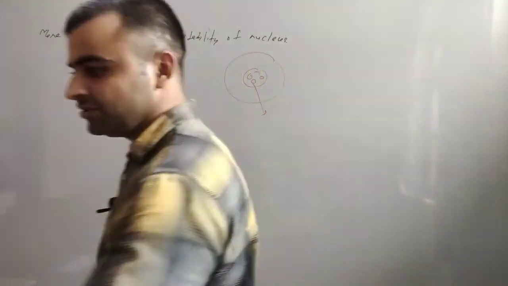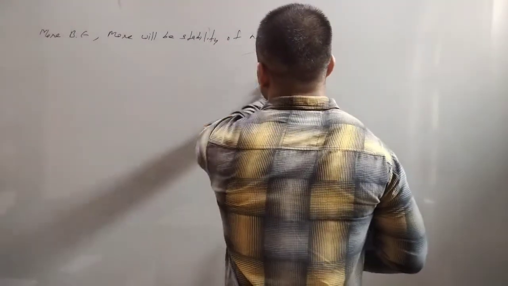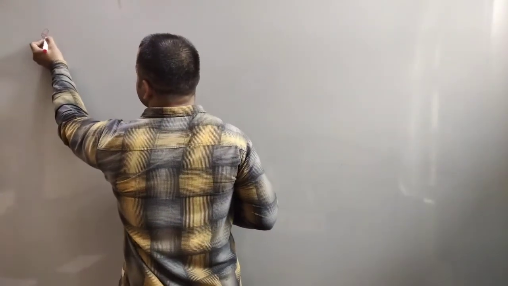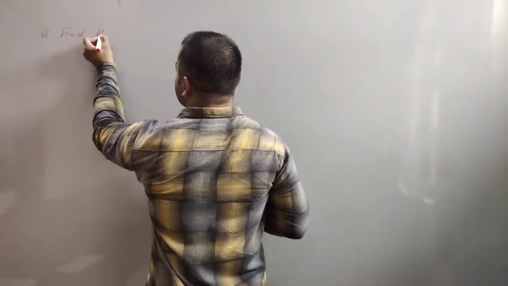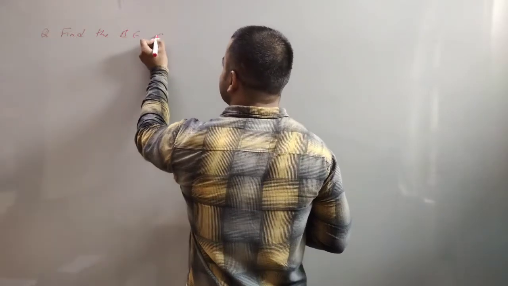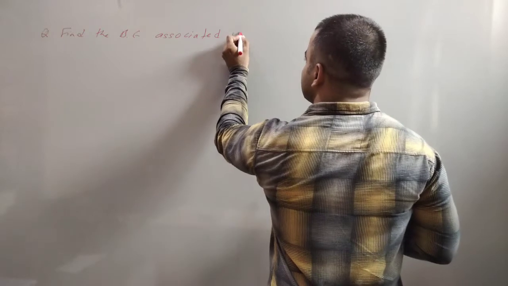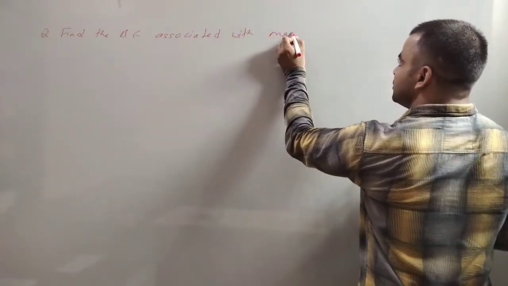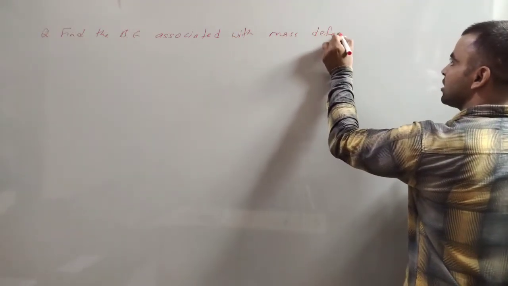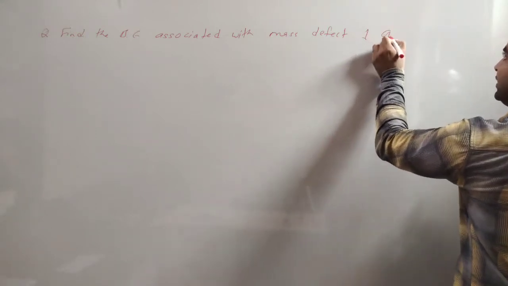Here is a question. Find the binding energy associated with a mass defect of 1 AMU.